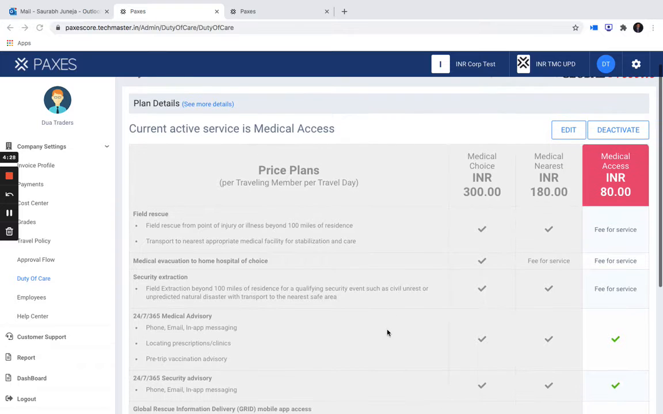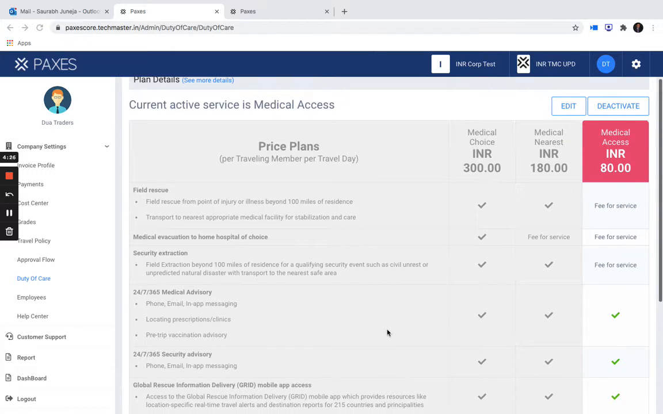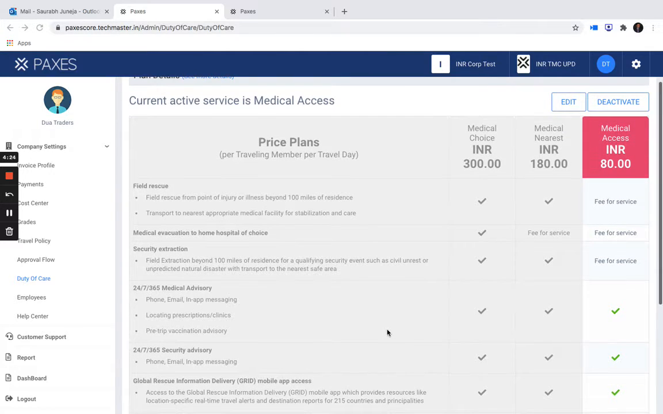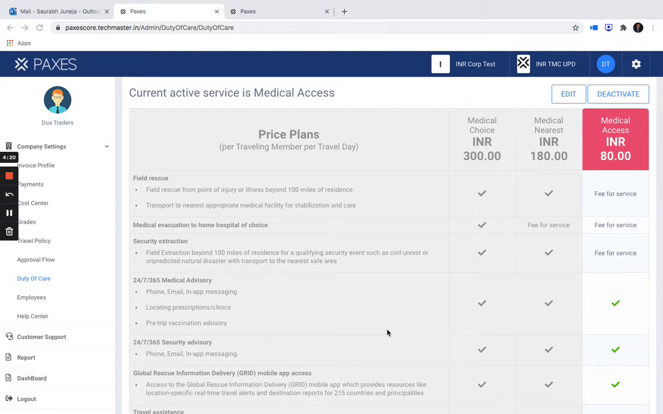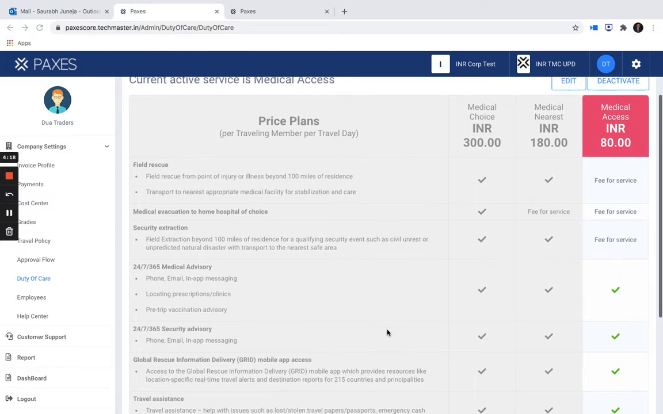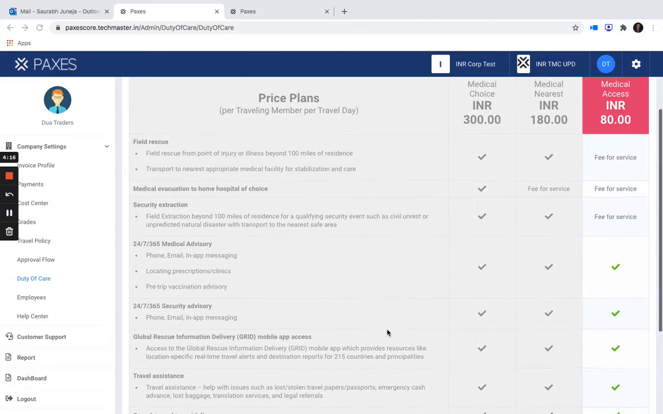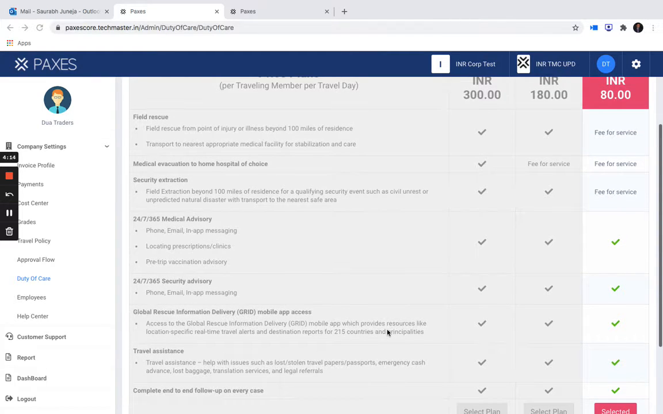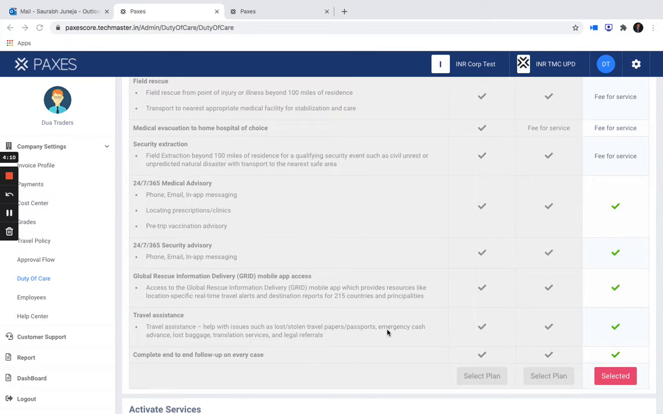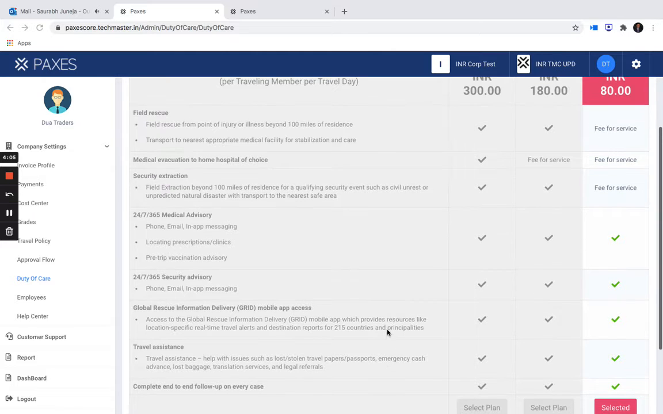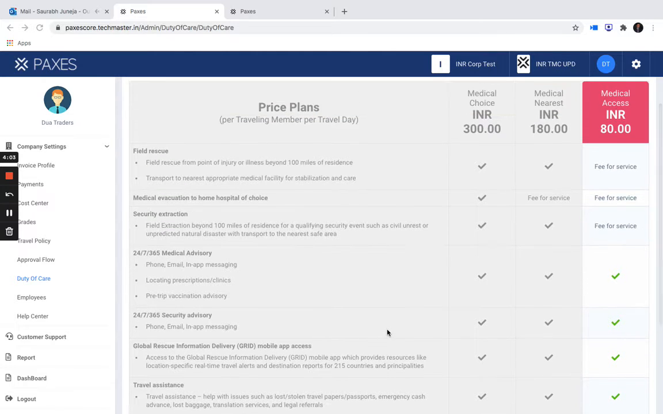Let's have a look at the broad points on what all it includes. It includes field rescue. It includes medical evacuation to home hospitals of choice. It includes security extraction, 24 by 7, 365 medical advisory, security advisory, mobile app access, travel assistance, and complete end-to-end follow-up on every case. Now, each plan has certain features